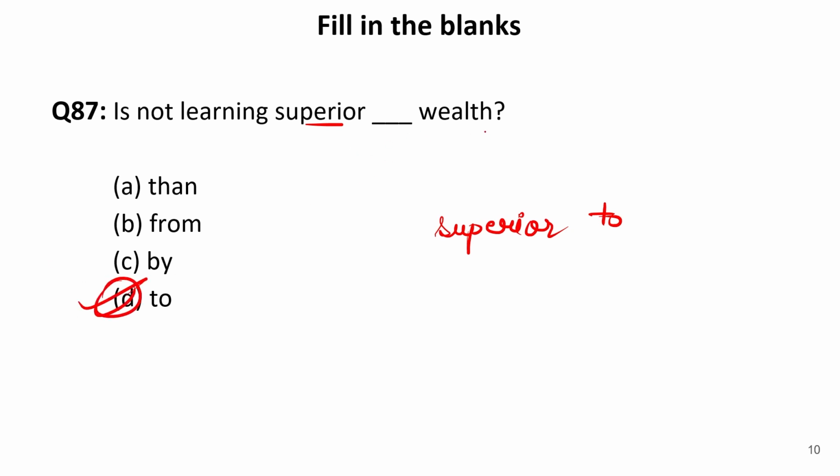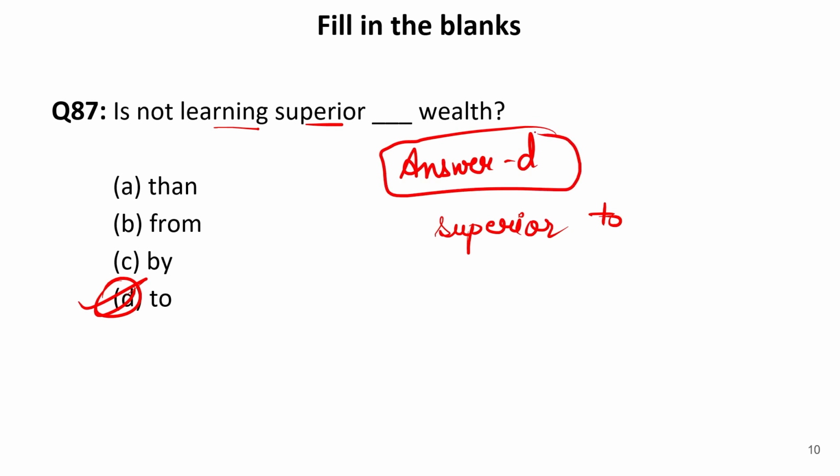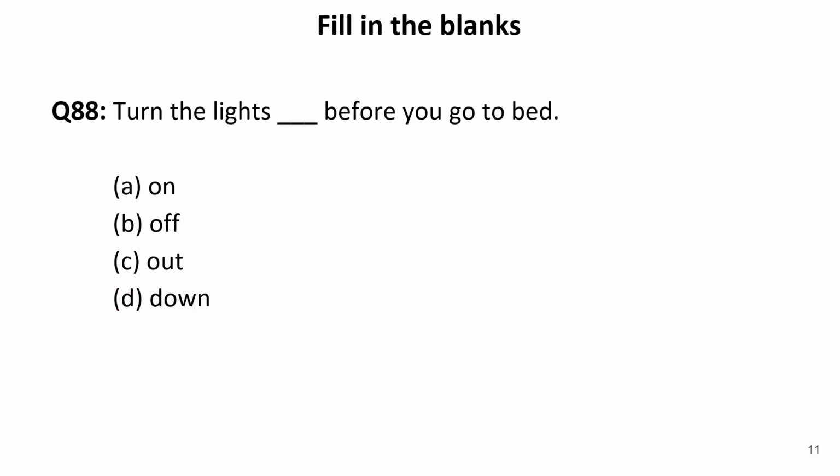It means the meaning of the sentence is, is not learning, there is a question that is learning superior to wealth. Of course, there are different opinions, and of course it is. So our answer is D. So the correct sentence will be, this is an interrogative sentence, is not learning superior to wealth. So let's move to the next one.